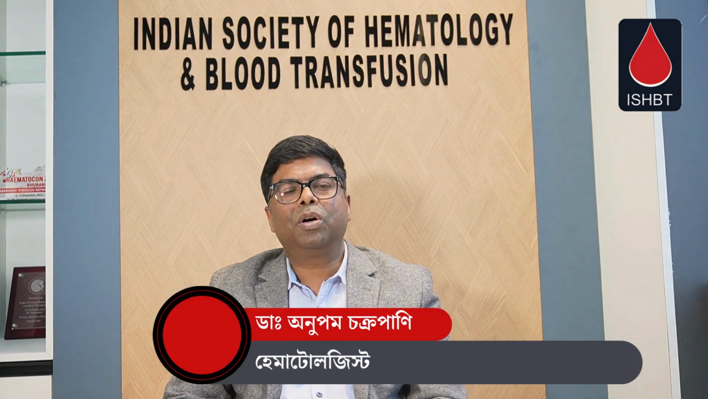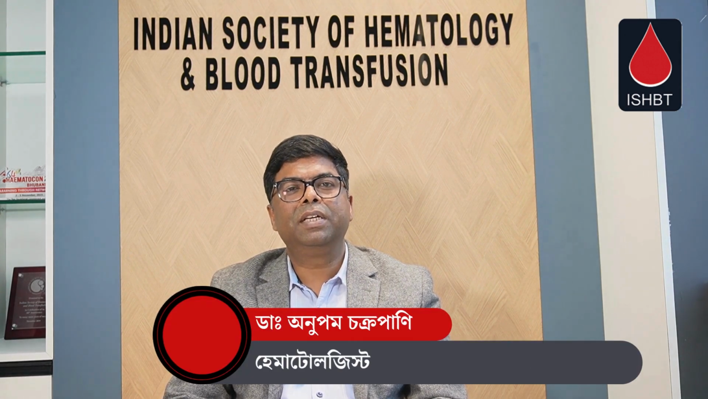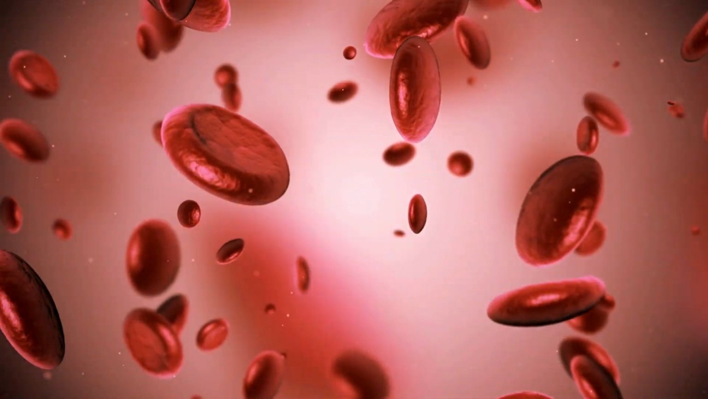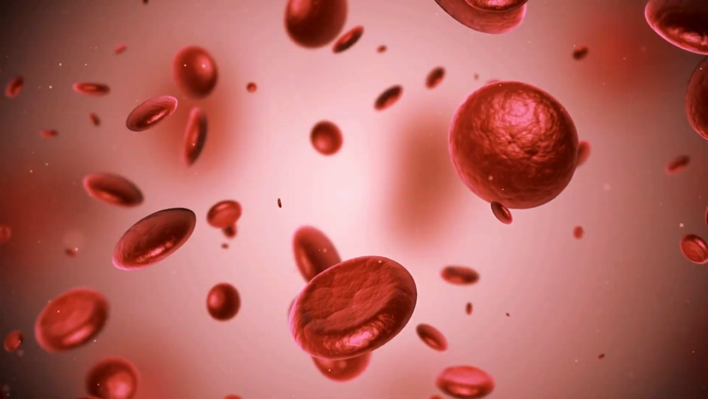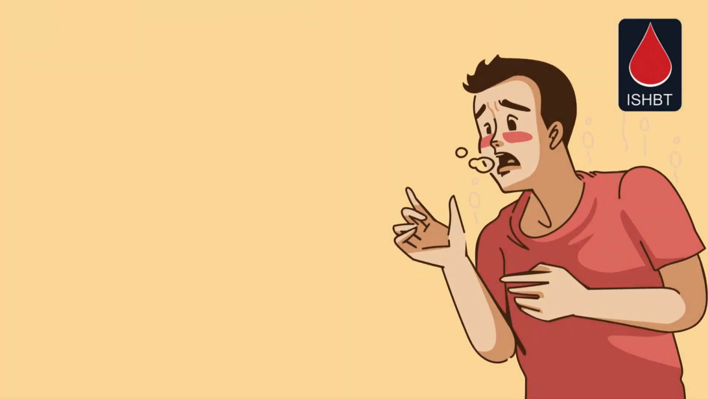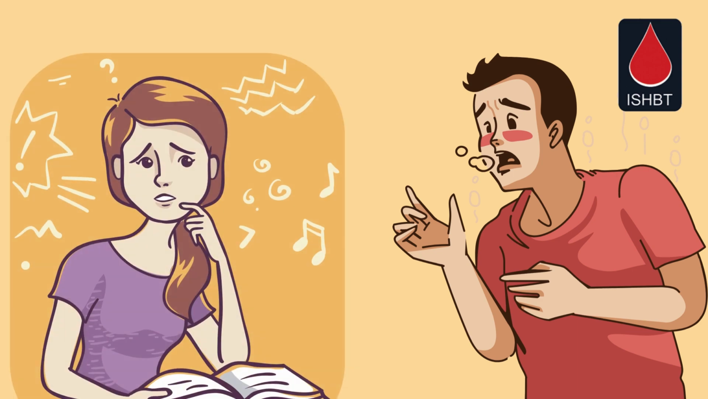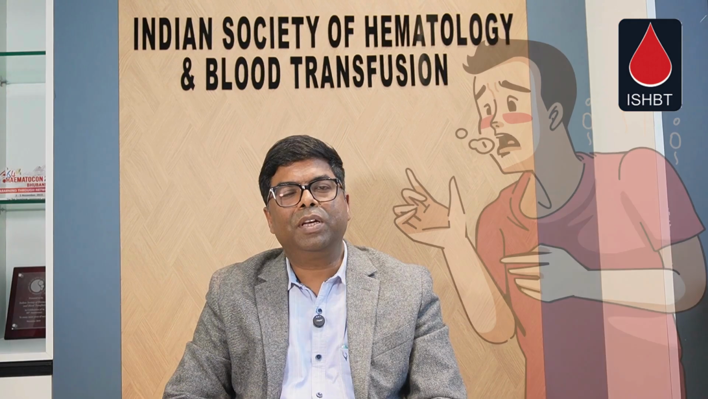Today I am going to talk about a problem called anemia, low hemoglobin, which is one of the most common problems in our society, whether it is a young boy, an elderly person or a middle-aged person. The common symptoms of anemia are that the person becomes breathless, is not able to focus on his activities, has breathlessness on exertion, and is not able to climb the stairs. So these are the common symptoms of anemia.